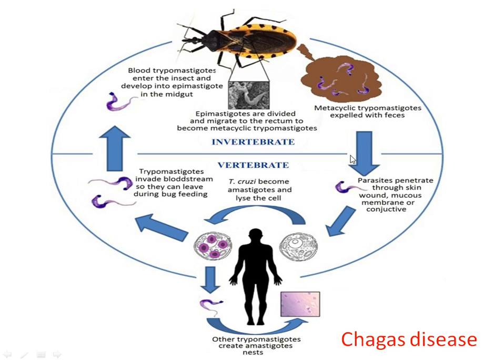Once the human being comes in contact with this, the trypomastigotes try to enter into the body through skin penetration, where the skin is very easy to penetrate, that means the wound portion or the mucous membrane.